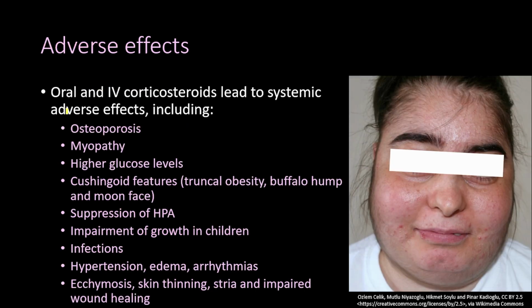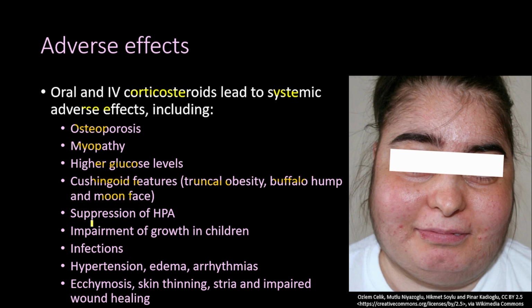Now let's talk about the systemic corticosteroid side effects, and those include the oral and intravenous corticosteroids. So they lead to systemic side effects including osteoporosis, myopathy, higher glucose levels, cushingoid features such as truncal obesity, buffalo hump, and moon face, such as you can see in this picture here.